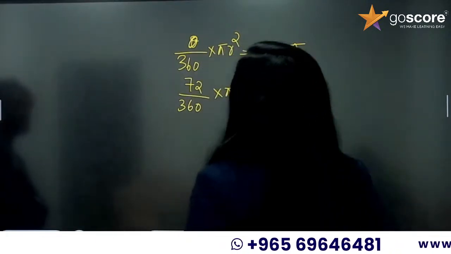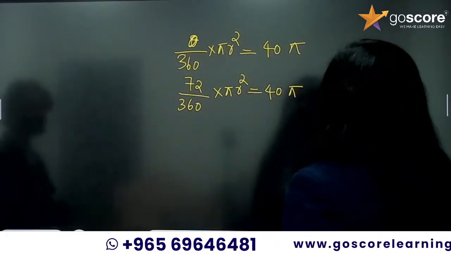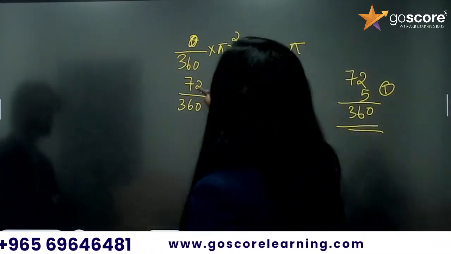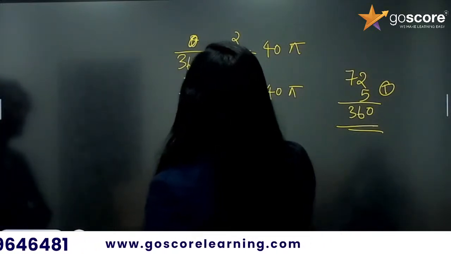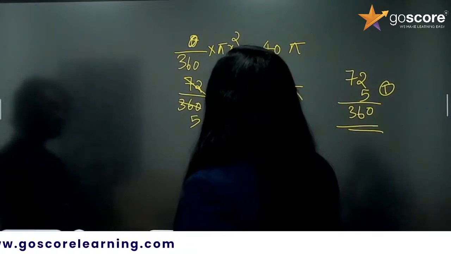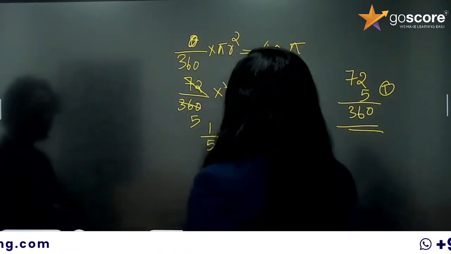72 into 5 is 360. So pi and pi we can cancel from both sides. So this is 1 by 5 into r square is equal to 40. r square is equal to 200.